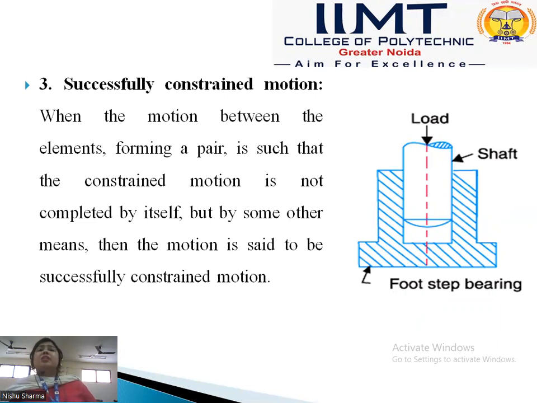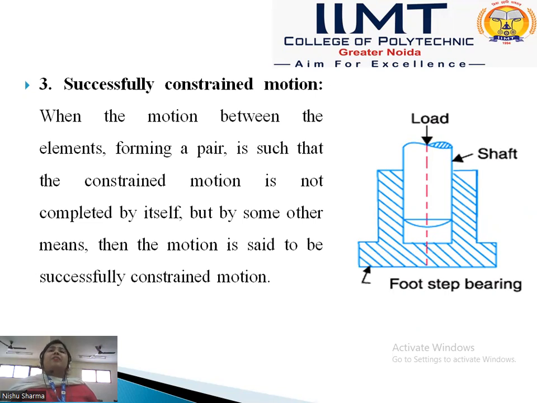It means the final motion is completely constant, in a definite direction, but initially this motion is not completely constant.